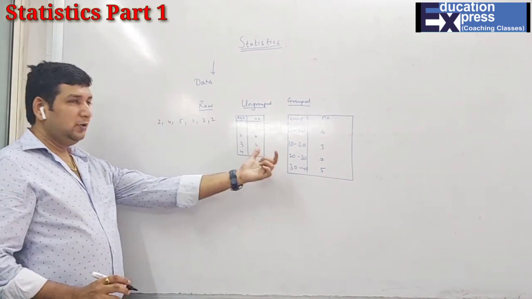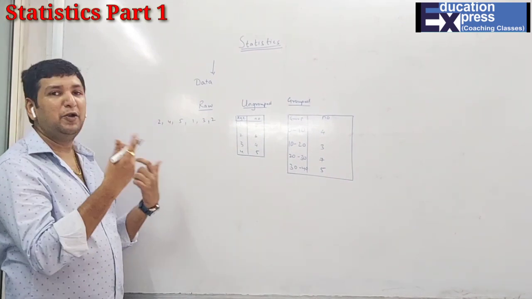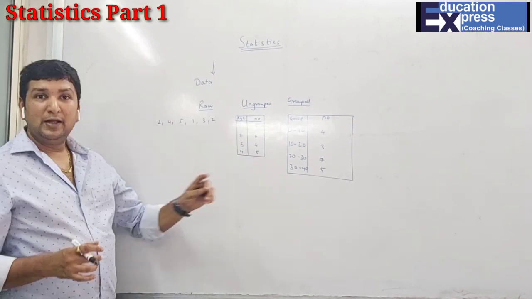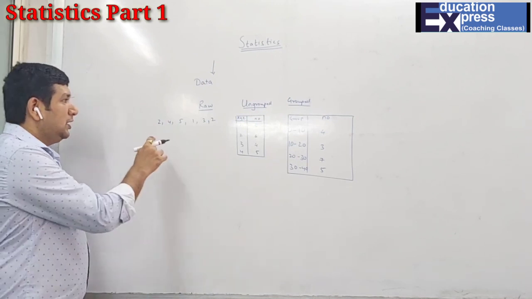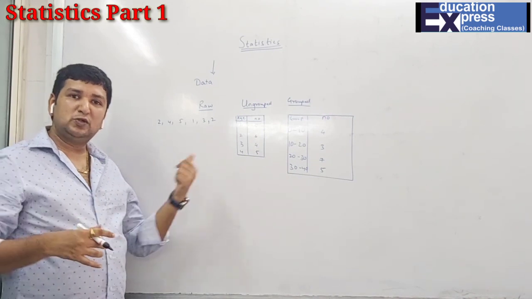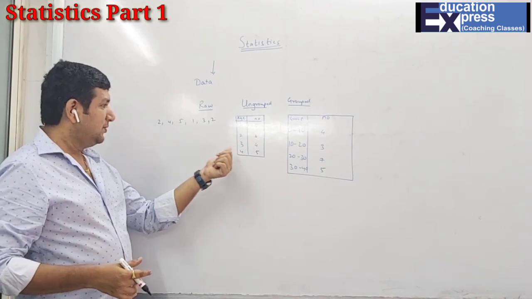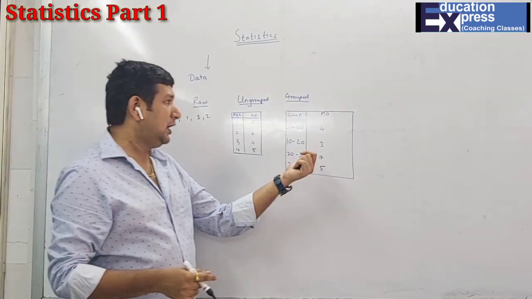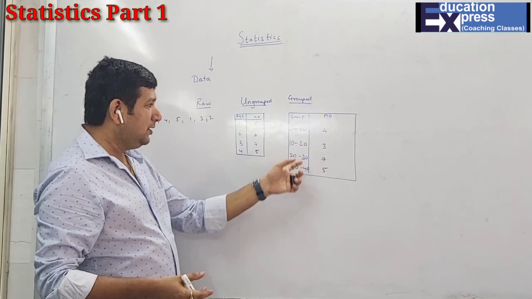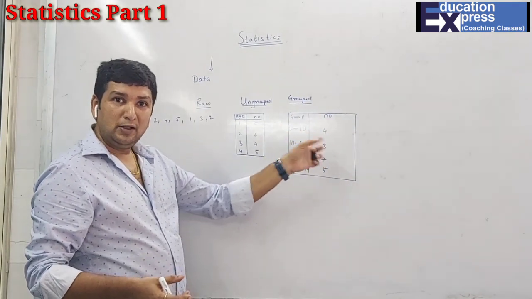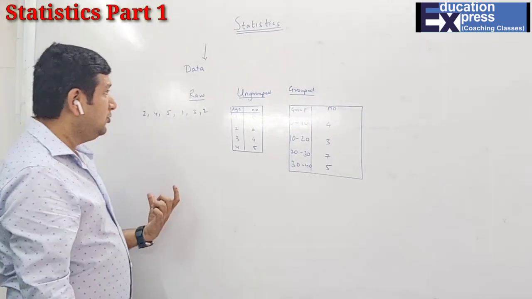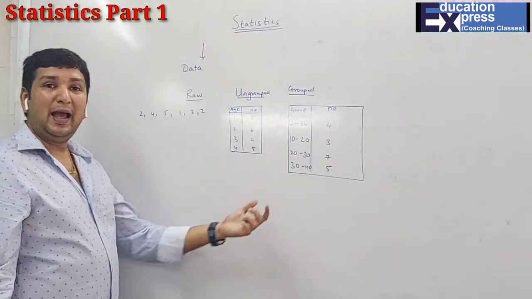So these are the three ways in which they can provide you data. One is raw, just raw data, there is no group made. In ungrouped data, like over here we have 2, here they have grouped under one category: this is the total students whose age is 2 years, and the total number is 6. Similarly for 3 it is 4. That is ungrouped data. Grouped data is made of groups like 0 to 10, 10 to 20, 20 to 30. The number of students between 0 to 10, between 10 to 20, they all have been grouped under one particular classification. So this is how they provide you the data: raw, ungrouped and grouped.